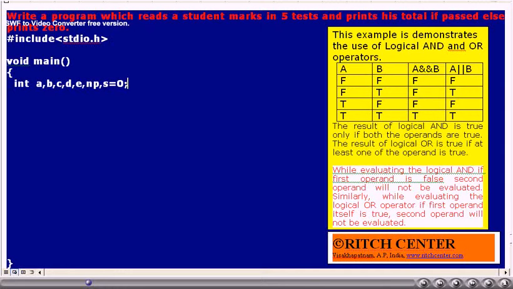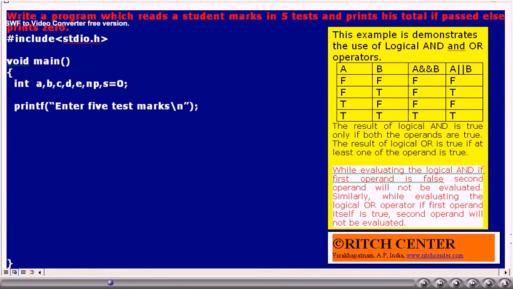As usual, we have included stdio.h and also main is written, and then we have declared variables to store 5 marks and another variable np, and s with value 0. All these things are declared as integer type. We know that marks will be integers, thus total will be integer. The np value also we have declared integer.